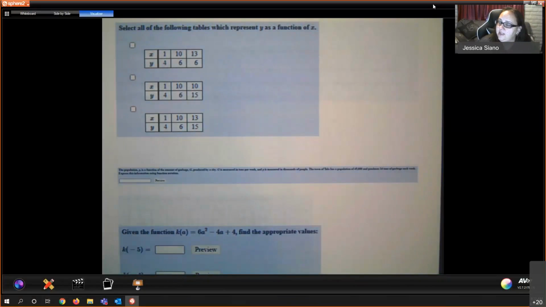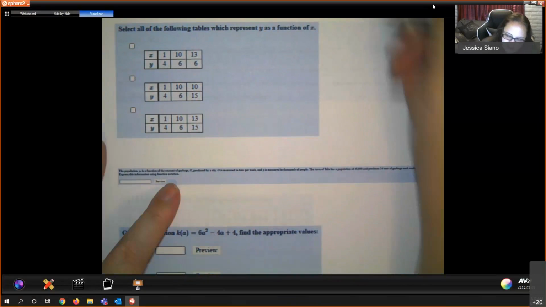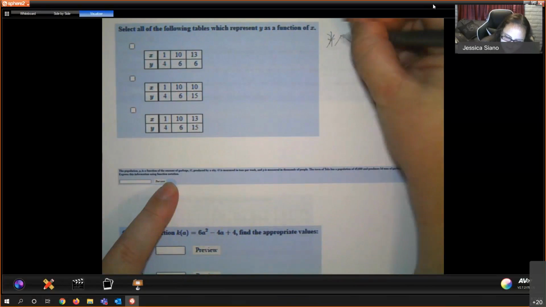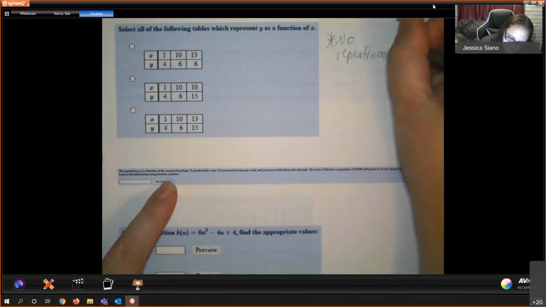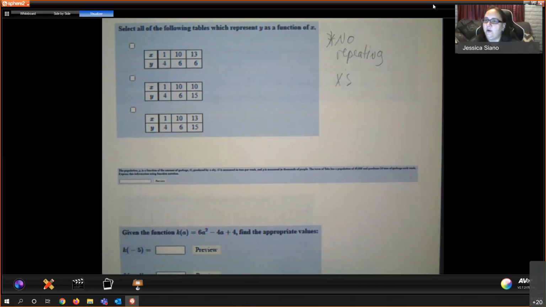I use the definition of a function is also the best life advice that I have, especially for people your age. Both the definition of a function and my best life advice for you guys is no repeating x's. No repeating x's. It's my best joke all semester, so I hope you laughed.